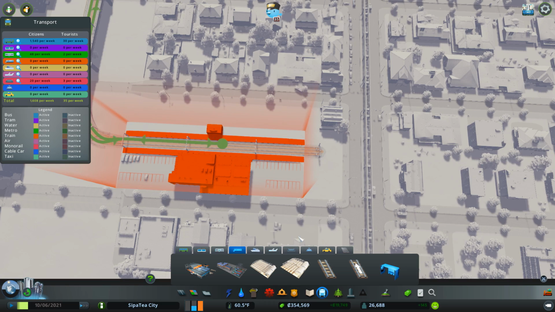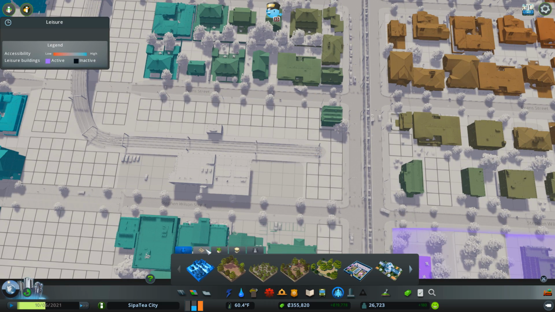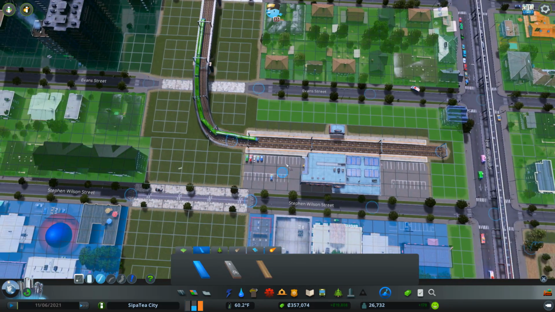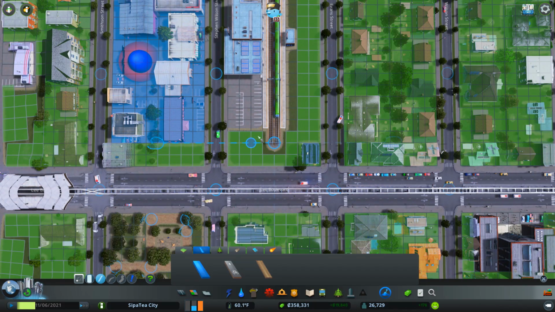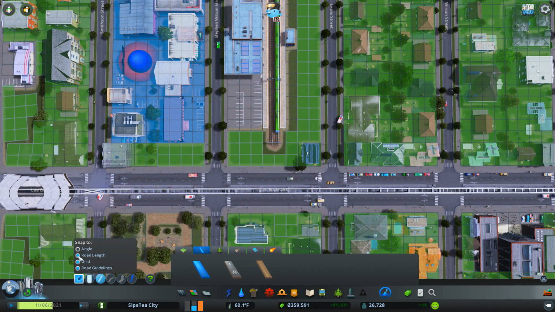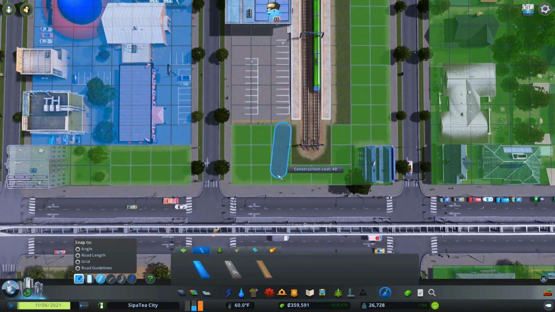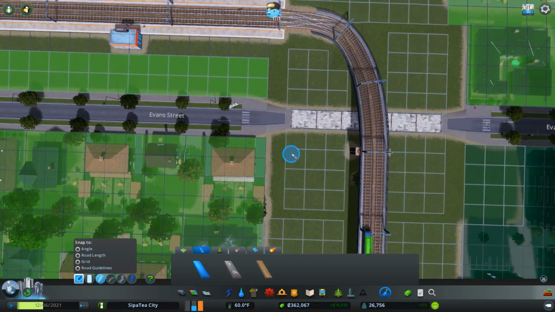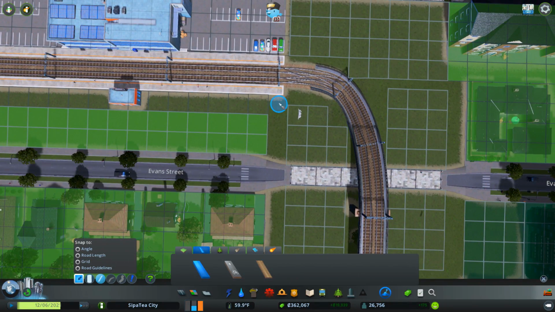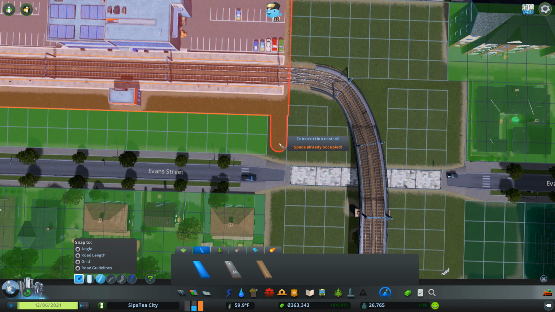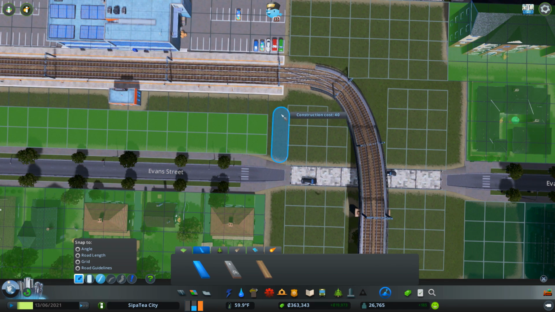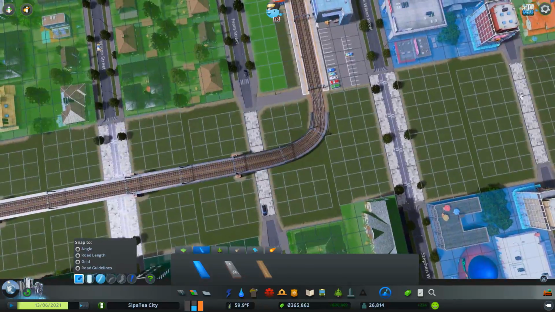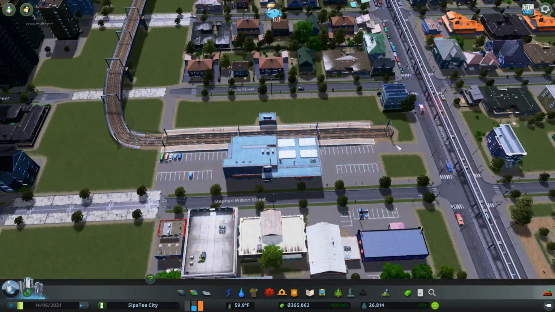Let's maybe add a couple of paths to get people here as quickly and efficiently as possible. Paths are always on the one I don't think they're going to be on. There we go. Here's our train. And if I turn off that, and that... There we go. That'll help people get in that way. Just thinking one over here as well. And get it as close as we can. That way. And let's have a look. They can walk there. Yeah, that's fine. They can get underneath. It just helps a little bit.